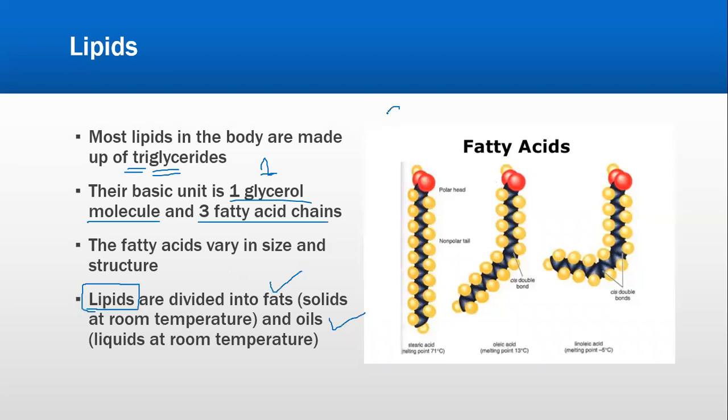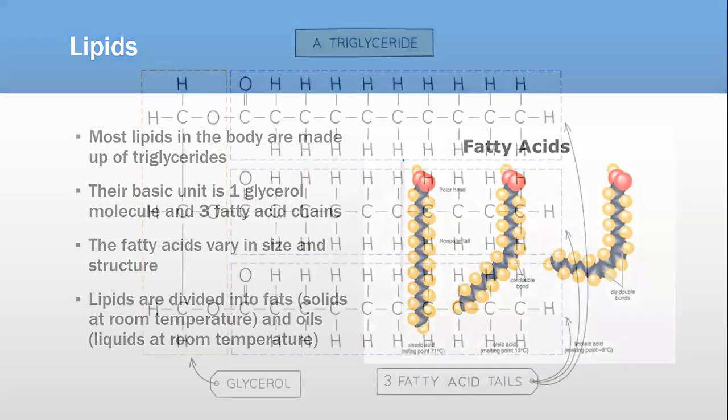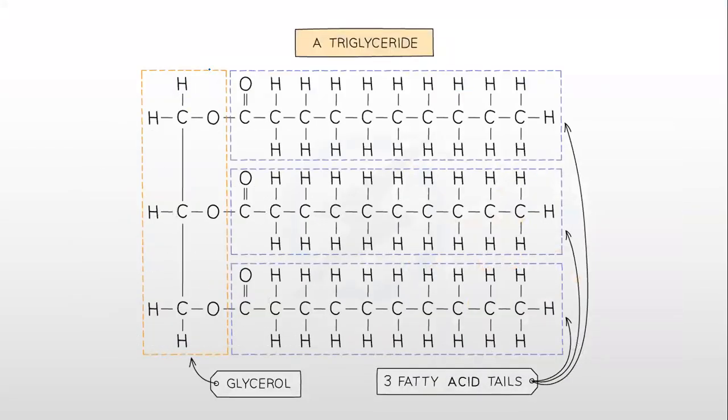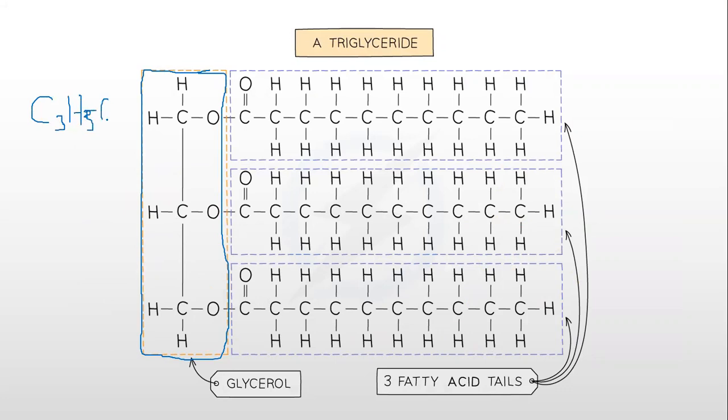होता क्या है? This is one glycerol molecule. ये तीन साथ क्या लगी होती हैं? Fatty acid chains. For example, you can see ये जो पूरा है, which you can see over here, ये जो आपके पास orange dotted line के अंदर structure है, this is one glycerol molecule. इसके अंदर कितने कार्बन आ रहे हैं? C3H5O3. ये आपके पास glycerol molecule है, C3H5O3, which is combining with 1, 2, 3 fatty acid chains.